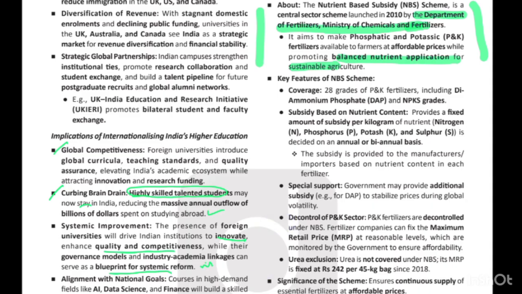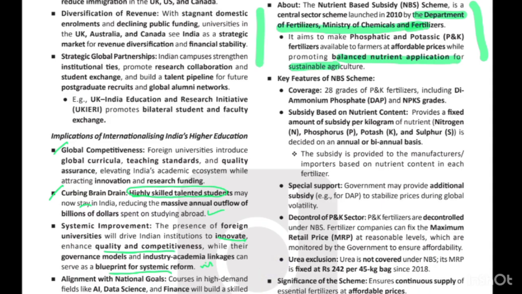And lastly, we have the urea exclusion. We must note that this can also be asked. This is very important for preparing for the UPSC prelims. Urea exclusion means that from this nutrient-based subsidy scheme, urea is excluded, and all other phosphate fertilizers, as I told you, more than 28 plus PK based fertilizers, have been included, except the urea. Urea is not there, so you must note this one.